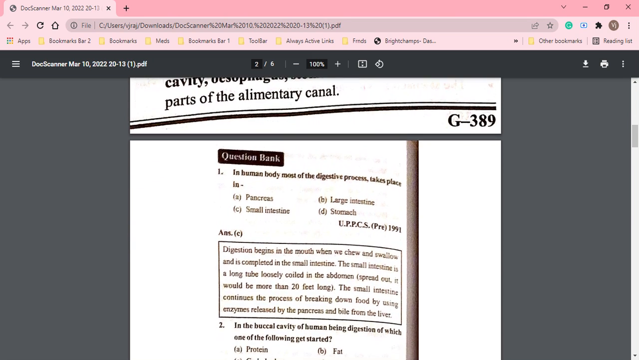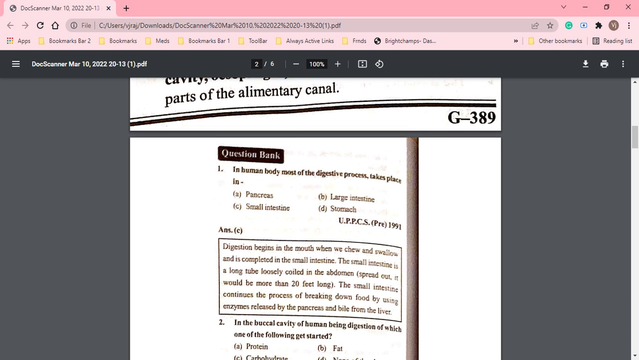तो इसकी एक्सप्लेनेशन. So the digestion began in the mouth, when we chew and swallow, and it is completed in the small intestine. So the digestion process started from the mouth but is completed in the small intestine. Small intestine is a long tube loosely coiled in the abdomen. The small intestine continues the process of breaking down food by using enzymes released by the pancreas and bile from the liver. Okay, so this is the explanation.